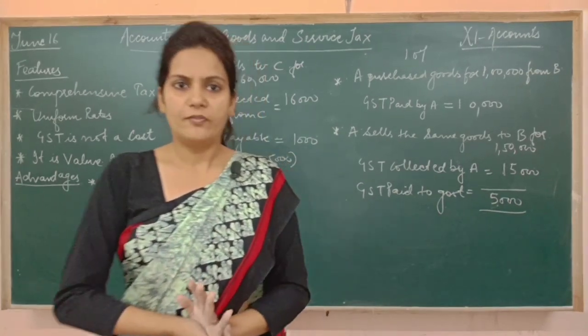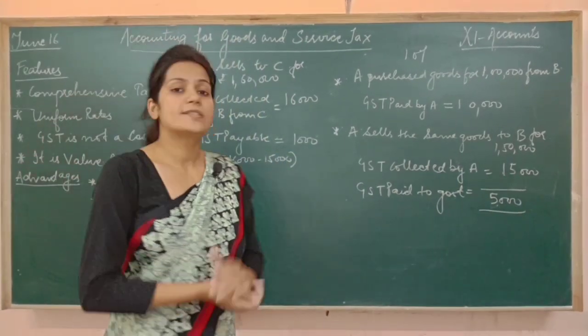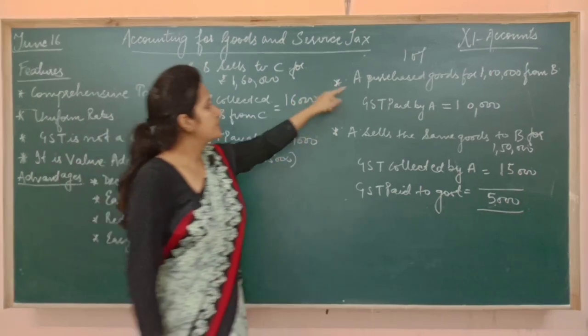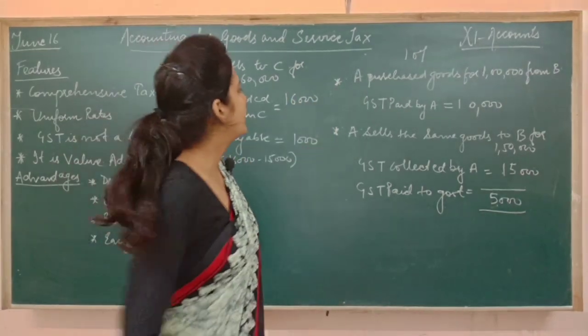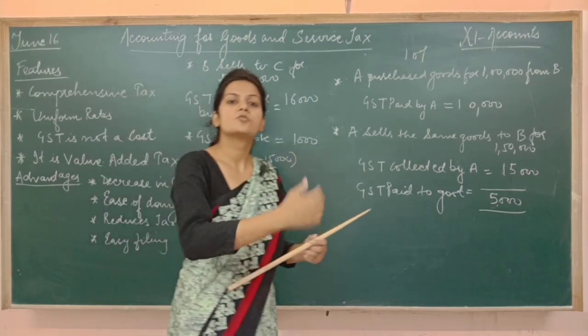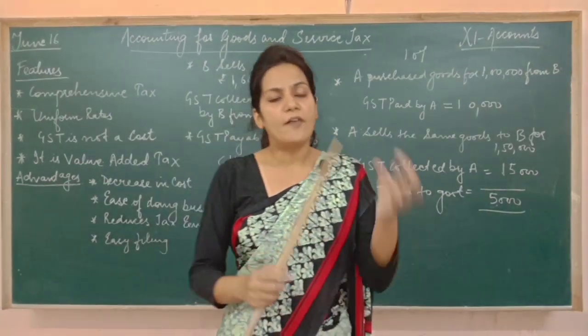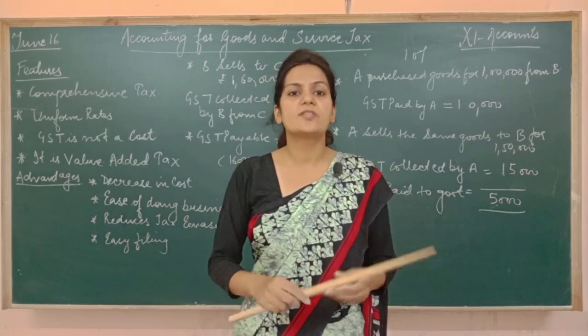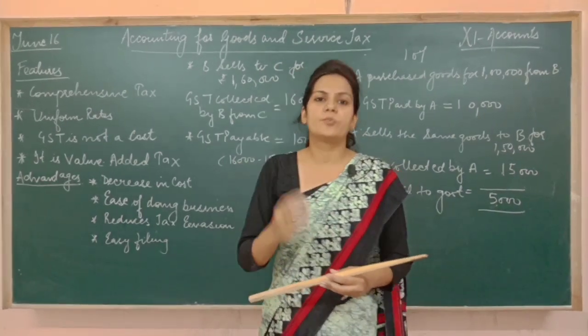Such things are not said. Fine, so whenever a seller, like suppose in this case A has purchased the goods, then what will A do? A will sell the goods in the market, but after converting them or after giving a new shape to the goods.